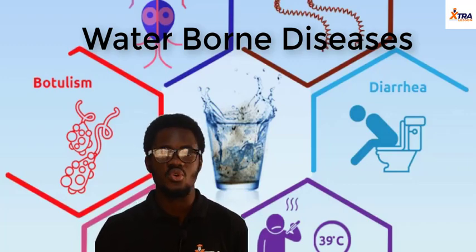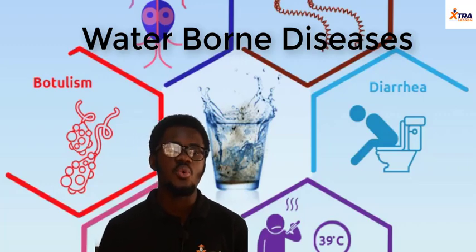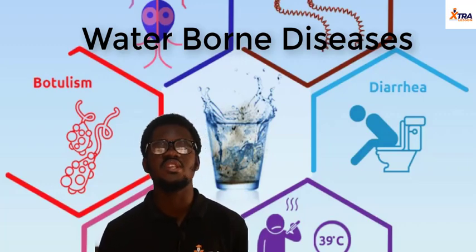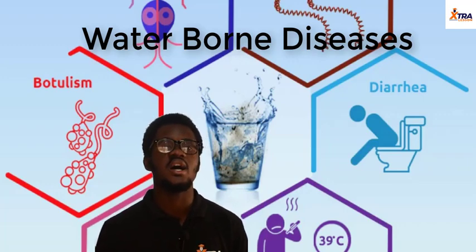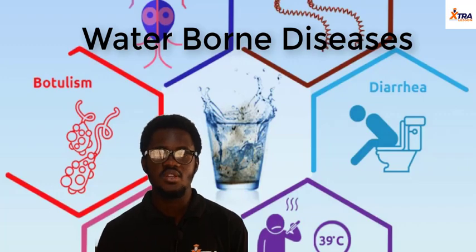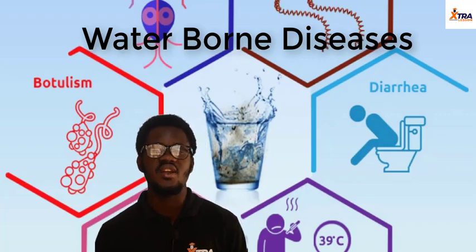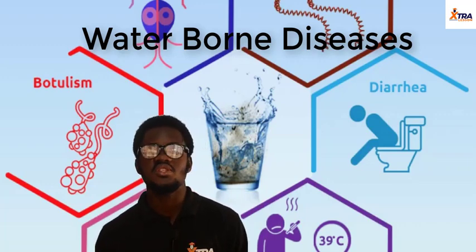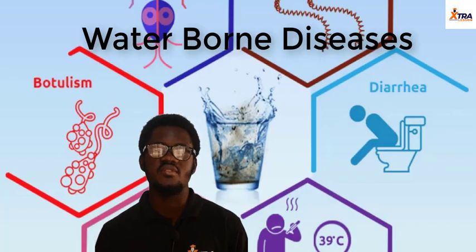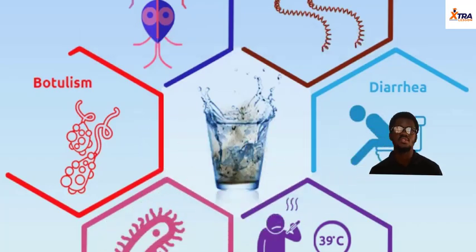So food, what we consume. Yes, after we take food, we need to drink water, right? So waterborne disease basically is just consuming contaminated water. Consumption of contaminated water gives rise to waterborne diseases. And the presentation of foodborne disease is very much similar to waterborne disease. Do you understand? It's the same thing. You are going to be having diarrhea.